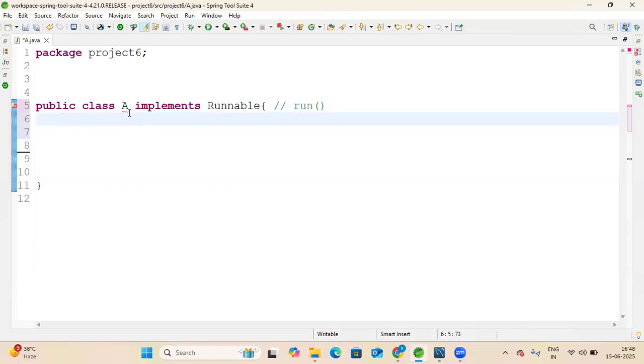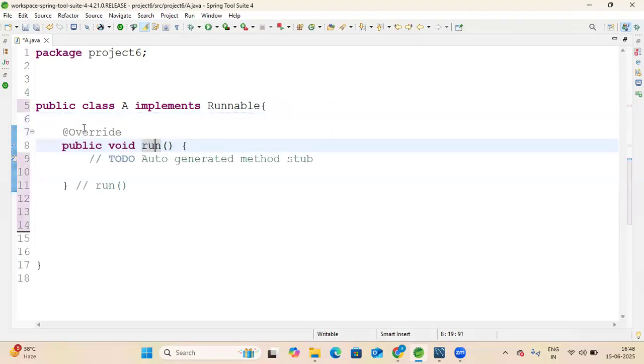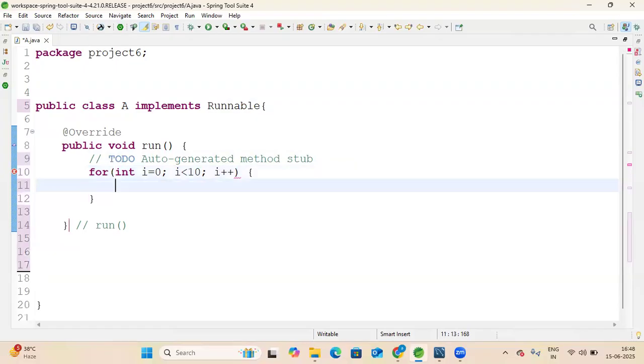Here it is getting an error. Add the unimplemented method. You can see override it. Write the run method, here you can write your logic. Like I want the same thing: for int i equal to 0, i is smaller than 10, i plus plus, curly braces.